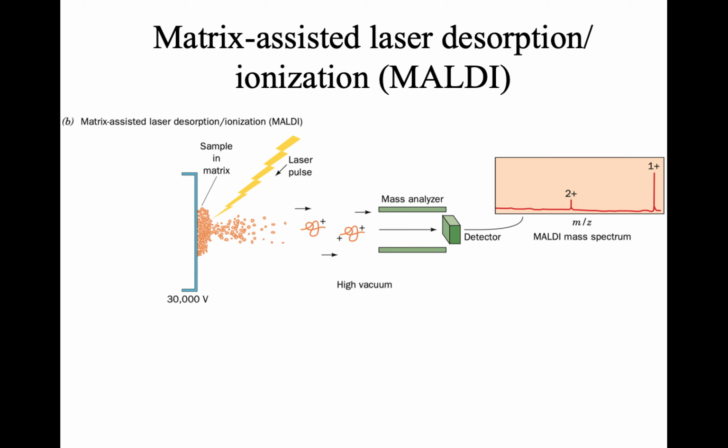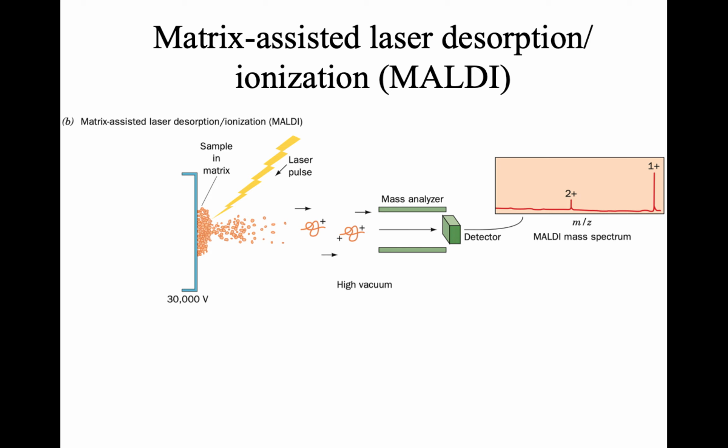When it is exposed to the laser light, the protein is ionized, and at the same time the matrix completely evaporates. In this case also the protein is multiply charged, and it moves in the vacuum. The mass to charge ratio of these different multiply charged molecules is detected in the detector.